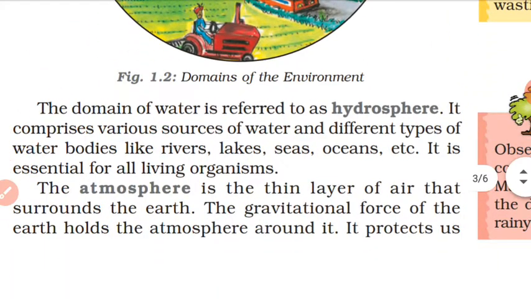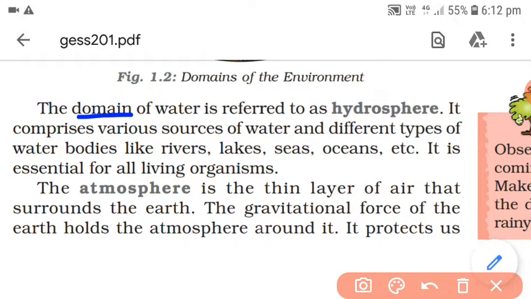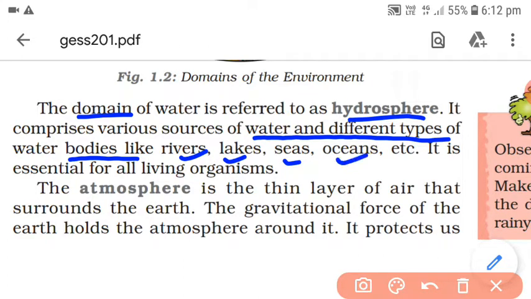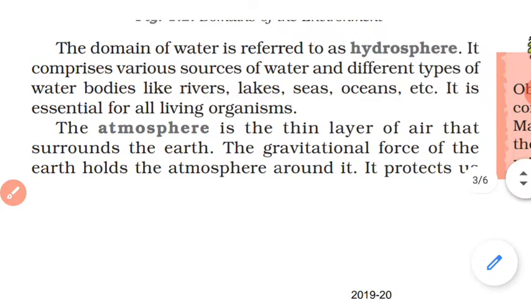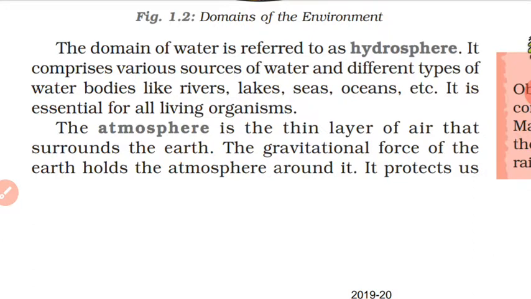So the domain of water, now we will discuss that the sphere of water, that is hydrosphere, and hydrosphere में it comprises various sources of water and different types of water bodies. There are number of types of water bodies. यानी rivers भी natural, lakes भी natural, sea, ocean, they are all the domains or they are the sources of water. Means they are all examples of hydrosphere. And water is very essential for all living organisms. So water is also one of the most important. So with the imbalance of any of this domain, definitely the life cannot survive.